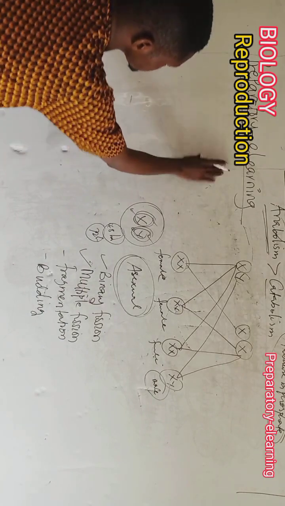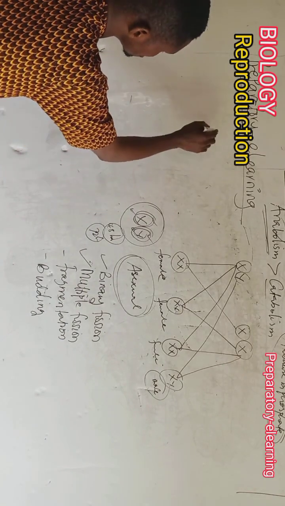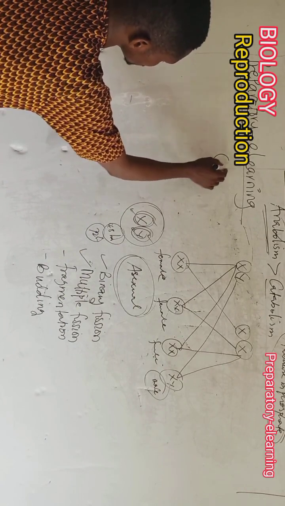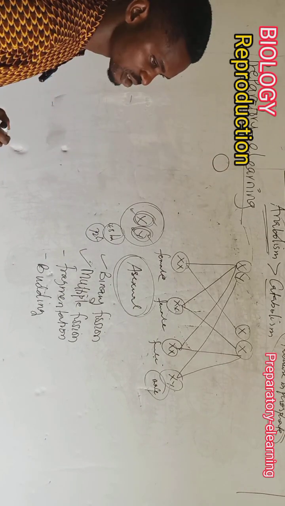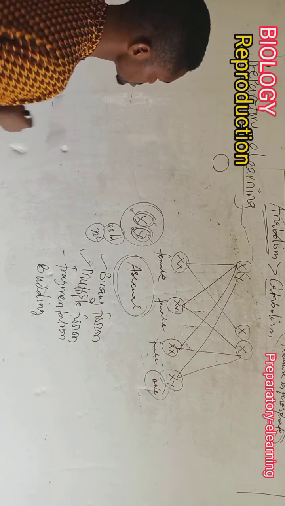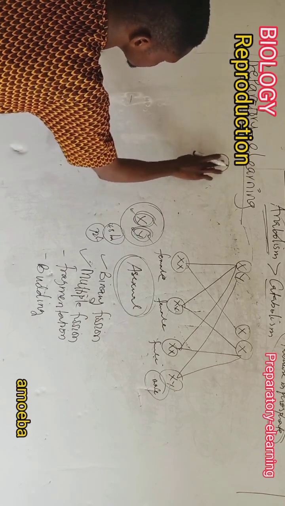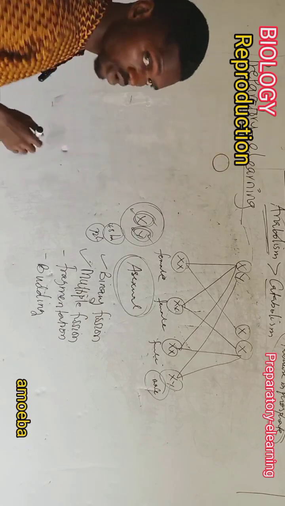So for binary fission, we have a particular organism, say amoeba, and this is the cell, because it is a unicellular organism.